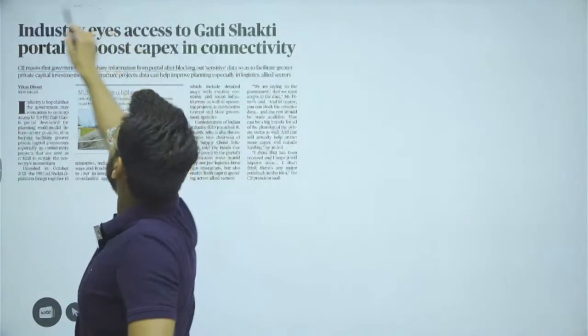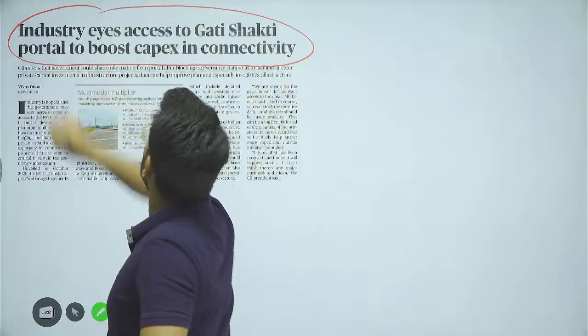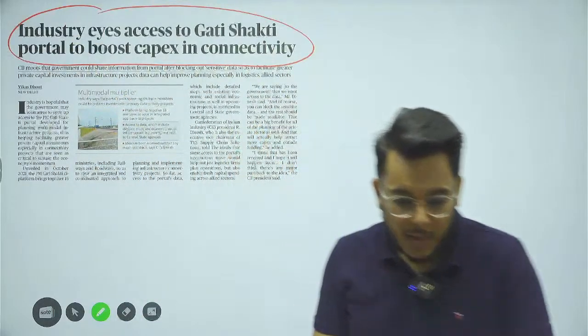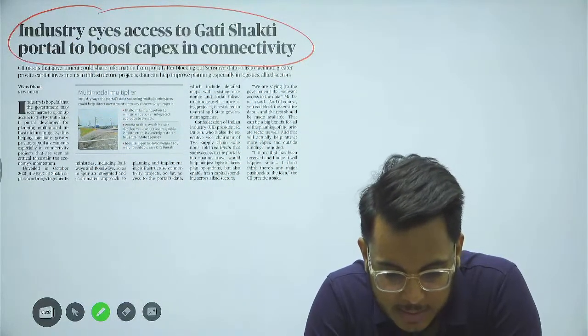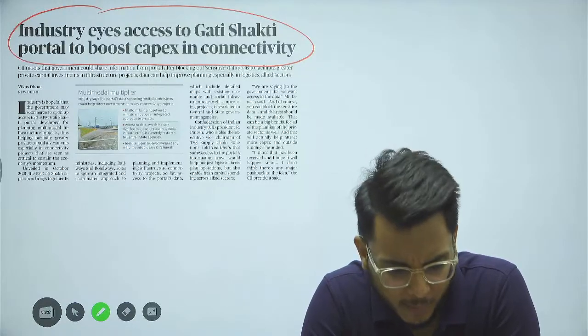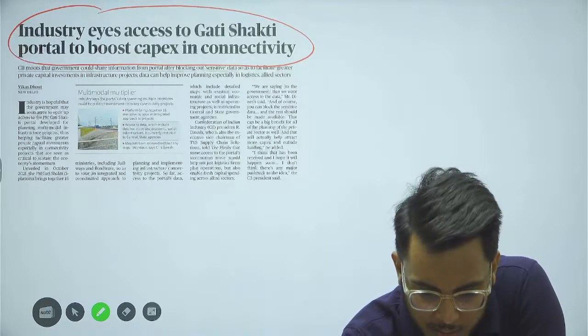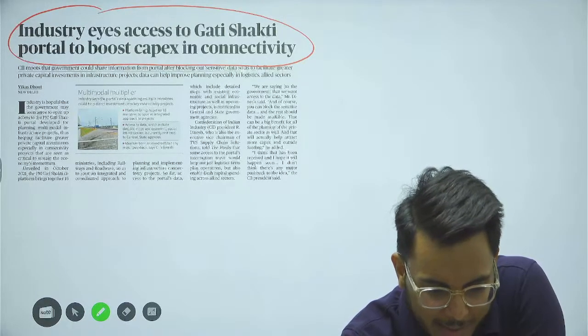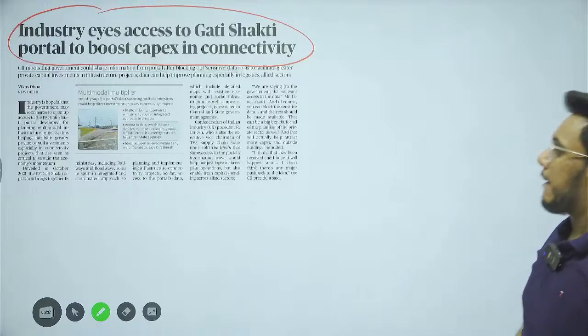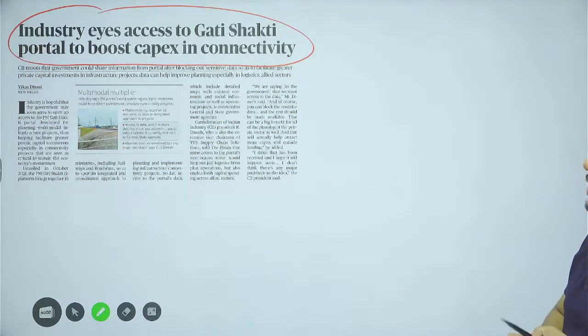Industry eyes access to Gati Shakti portal to boost capex in connectivity. Sir, please increase audio voice. Guys, please confirm if audio is low. I think audio is clear. I can see here also. Dear, please check at your end also. Okay.